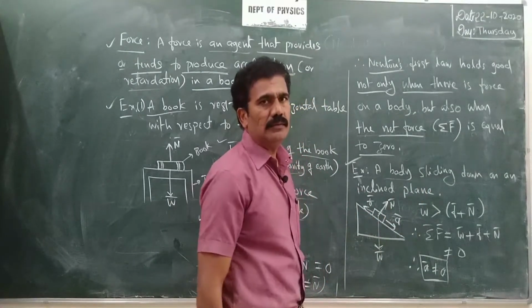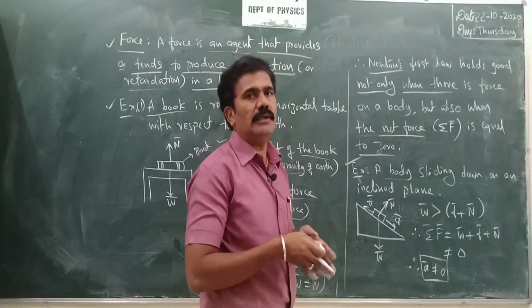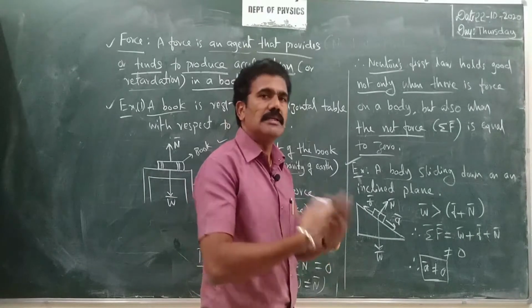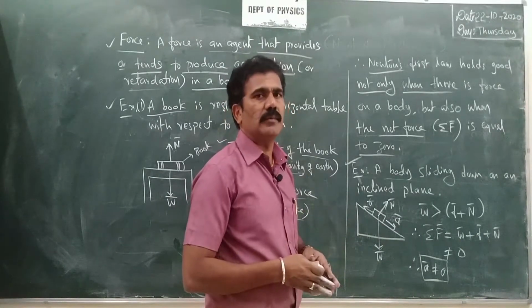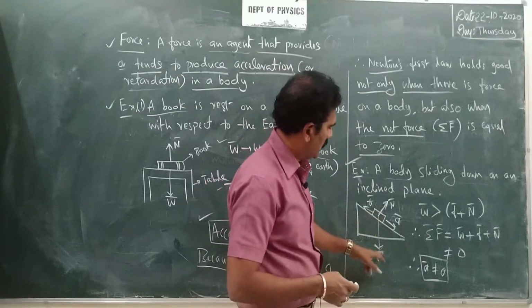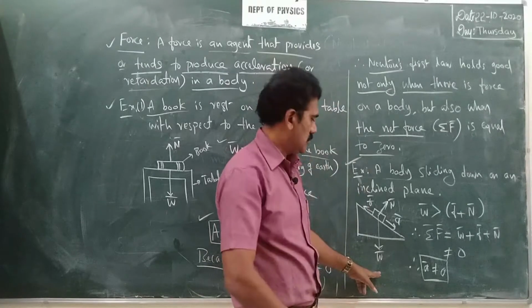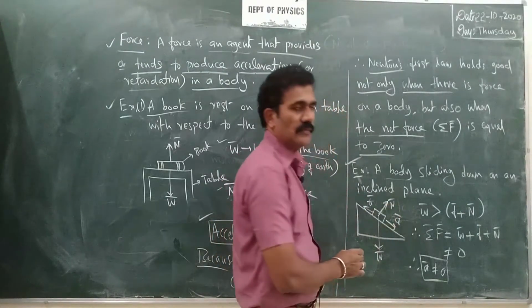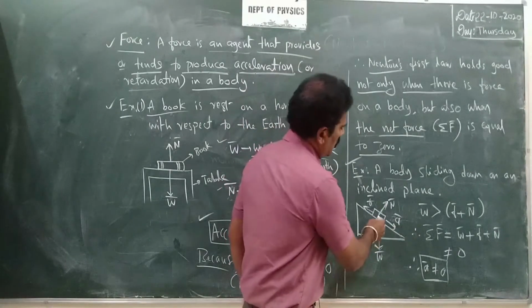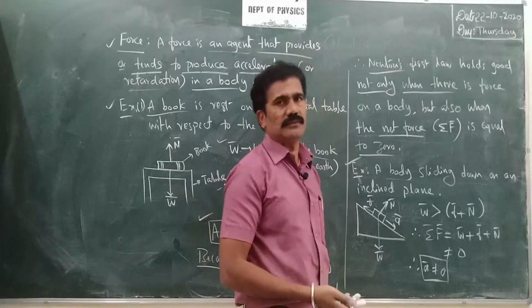Why is it sliding down? Because of its weight itself. Okay. That weight should be greater compared to any other force acting on the body. What are the other forces acting on the body then, other than its weight? Of course the weight is always acting vertically downwards like this. Perpendicular to the surface we have a normal force N bar, and if it is sliding downwards on the inclined plane, it should have a certain frictional force also, isn't it?